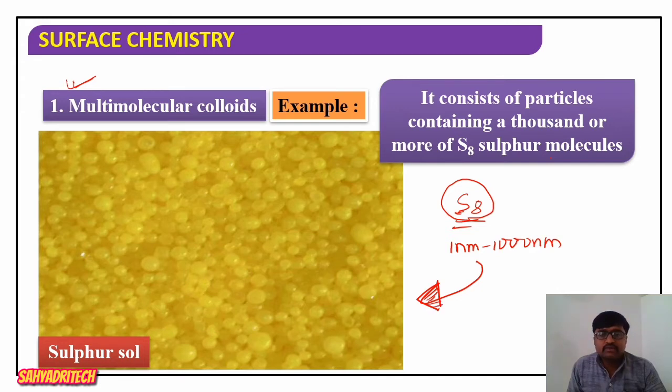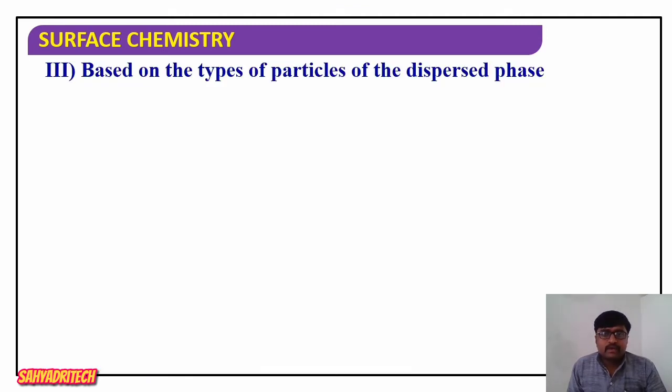An individual sulfur atom, whose size is less than 1 nanometer, does not constitute a colloid. But when these sulfur molecules, each with 8 sulfur atoms, aggregate, it leads to formation of a particle whose size will be in the range of 1 nanometer to 1000 nanometer. Therefore it results in the formation of a multimolecular colloid. So that is one type, multimolecular colloids.